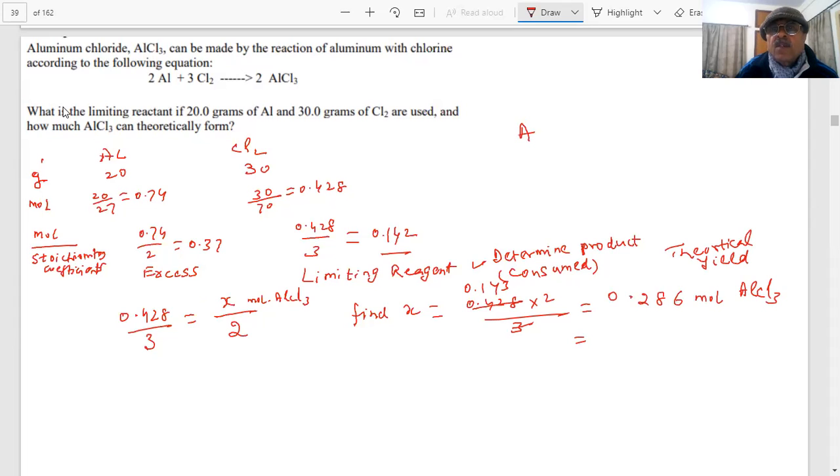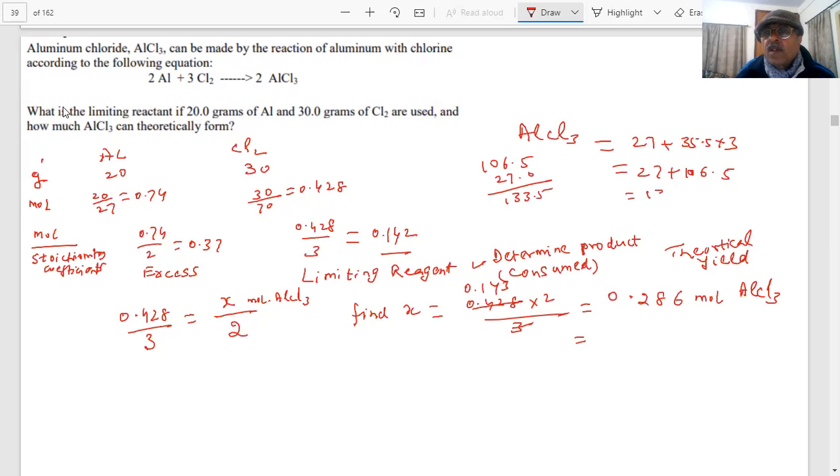What is the molar mass of AlCl3? 27 plus 35.5 into 3, student. What is that value coming? Okay, let me just do that. It would be 133.5 gram per mole, students. So what is the answer in grams? 0.286 into 133.5 grams. What is the answer coming then?